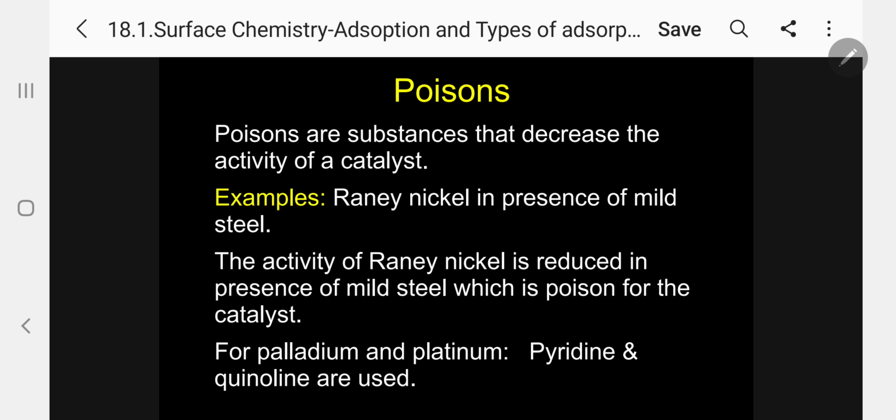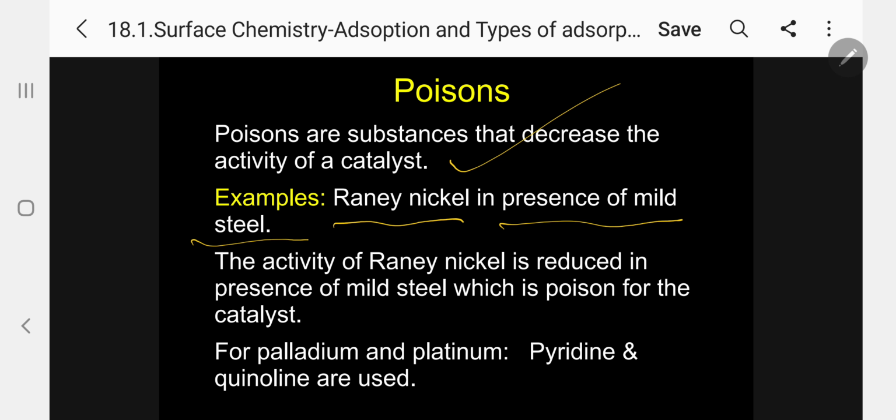Poisons are substances that decrease the adsorption activity of the catalyst. Example: the activity of the catalyst is reduced in the presence of a poison. Kindly follow.